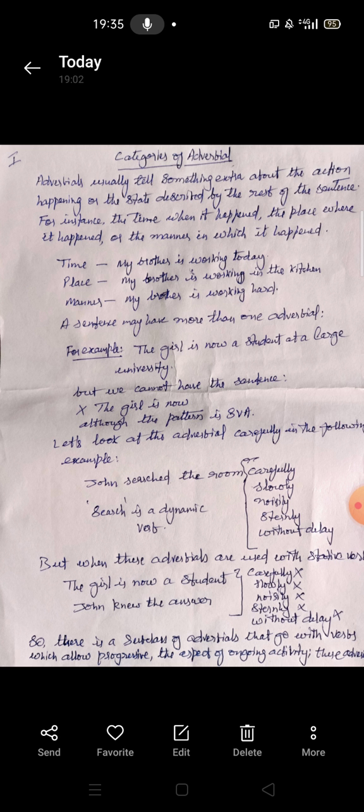with the verb be or with the verb know, that is with the stative verb. So there is a subclass of adverbials that go with verbs which allow progressive, the aspect of ongoing activity. These adverbials can be termed process adverbials. There are other adverbials which we'll be doing later on in the next few lectures.